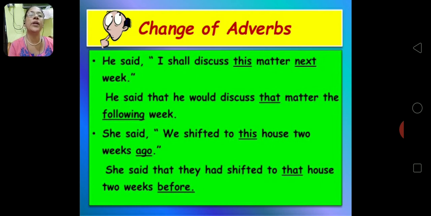So one more example. He said, "I shall discuss this matter next week." He said that he would discuss that matter the following week. This matter will change to that matter. Next will change to following. So this is the way to change the indirect speech adverbs. So she said, "We shifted to this house 2 weeks ago." She said that they had shifted to that house 2 weeks before.